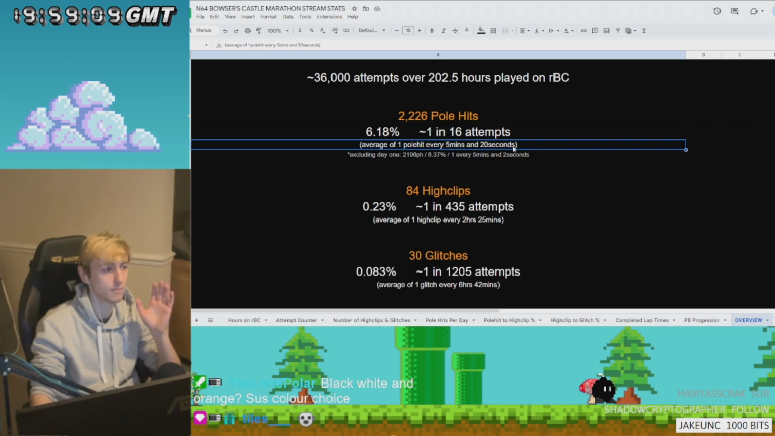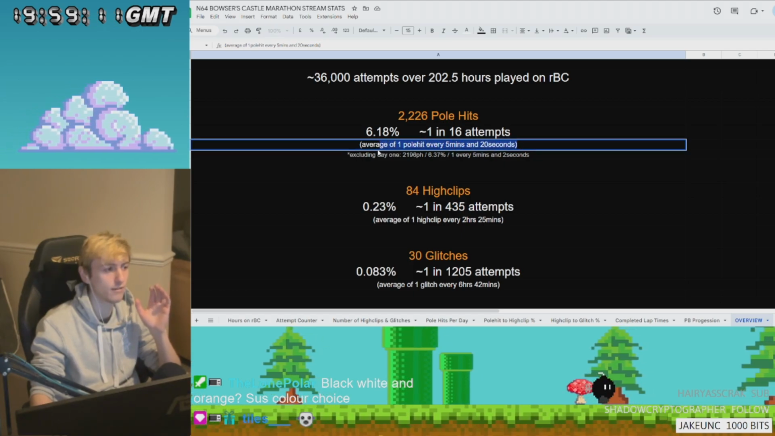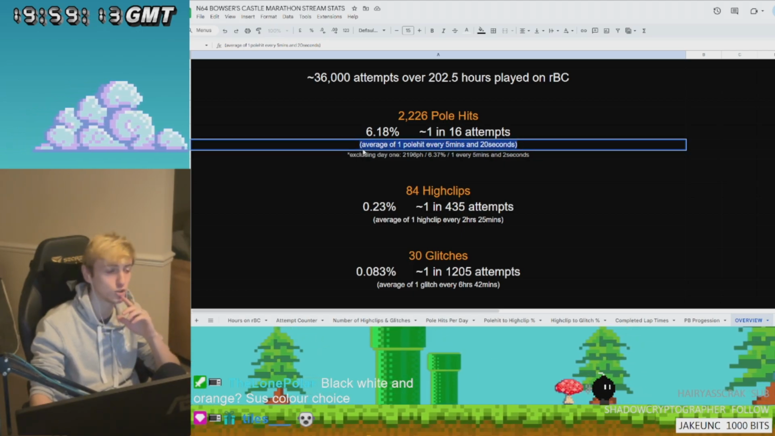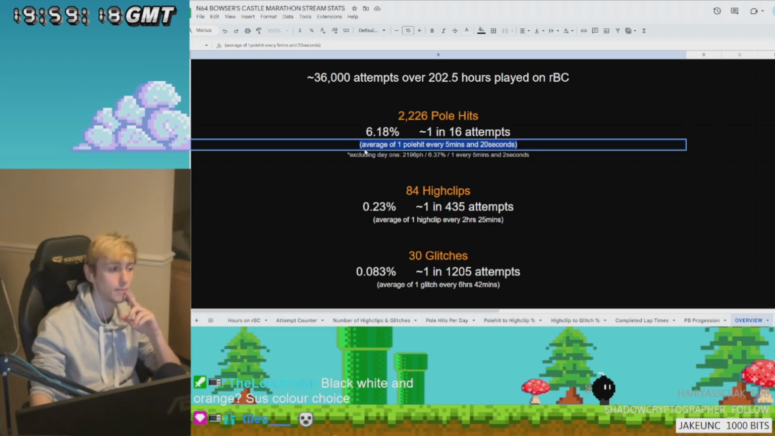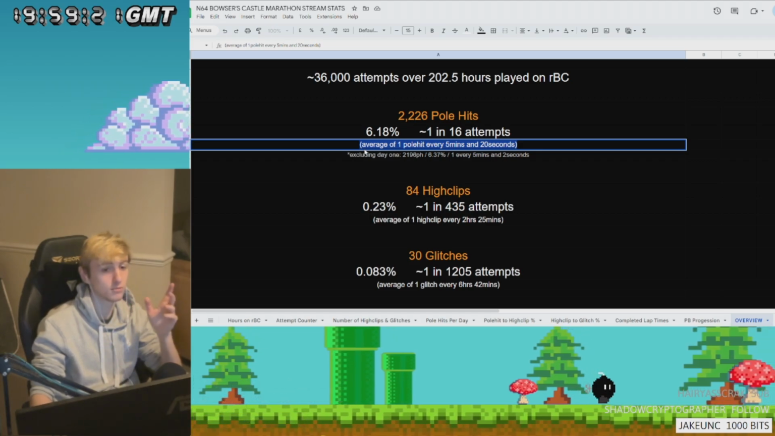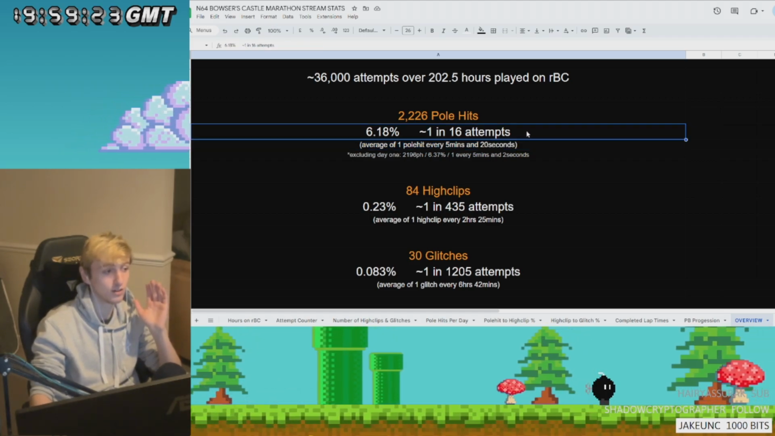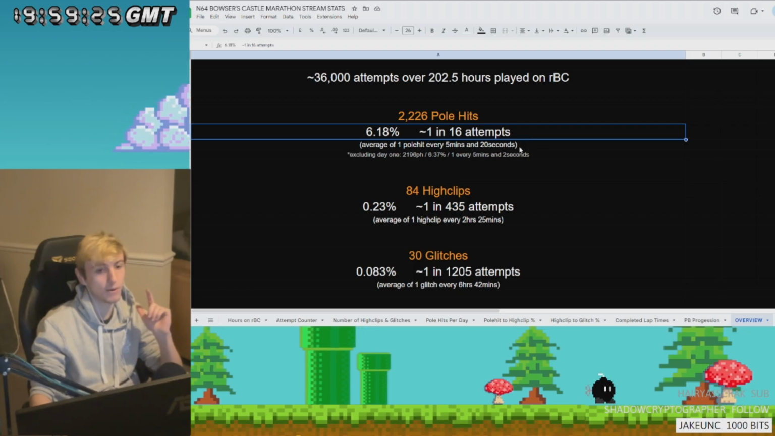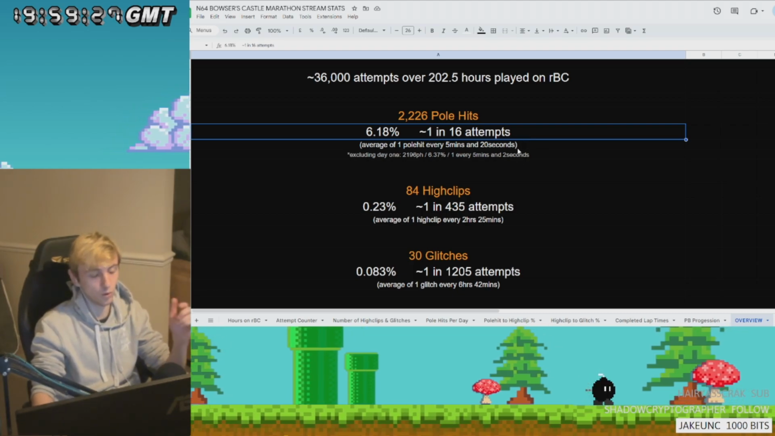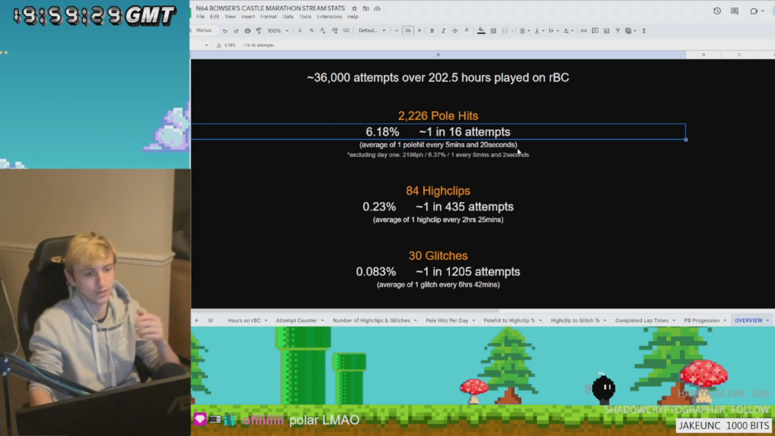And over the course of the entire marathon, that's about 1 every 5 minutes, just over 5 minutes. Obviously, sometimes we got back-to-back attempts. Sometimes there were droughts, but on average, 1 every 5 minutes. That's actually not bad. I was expecting it to be worse than that, which is awesome to see.